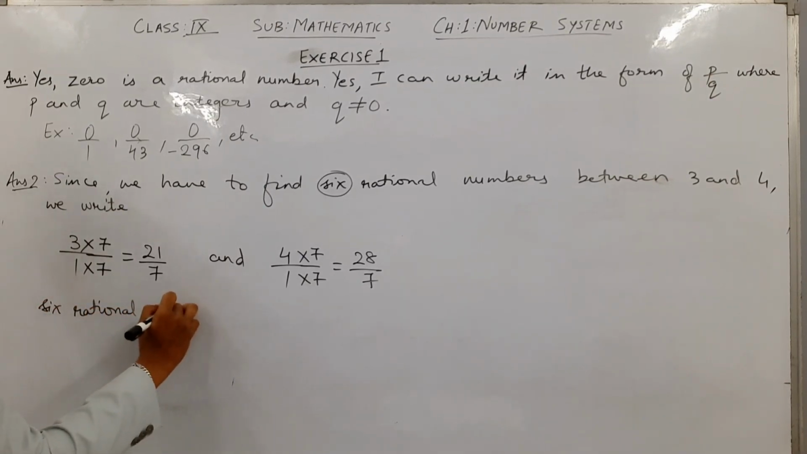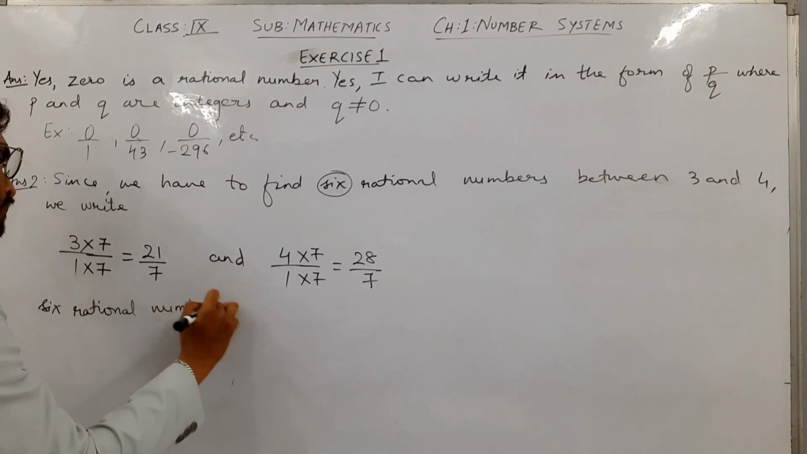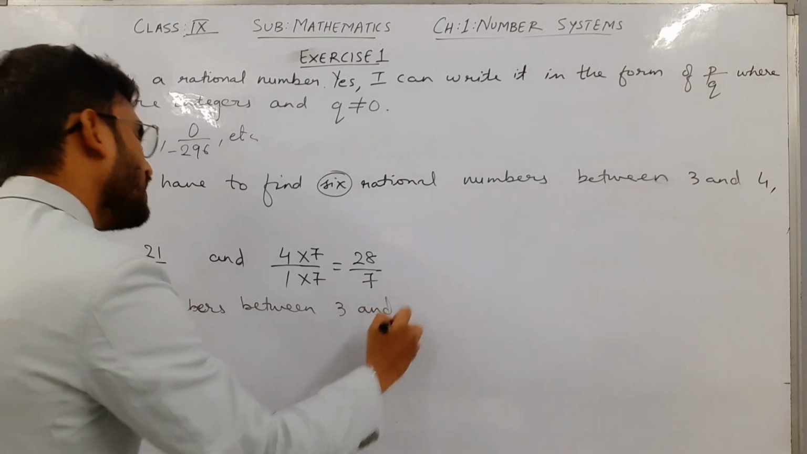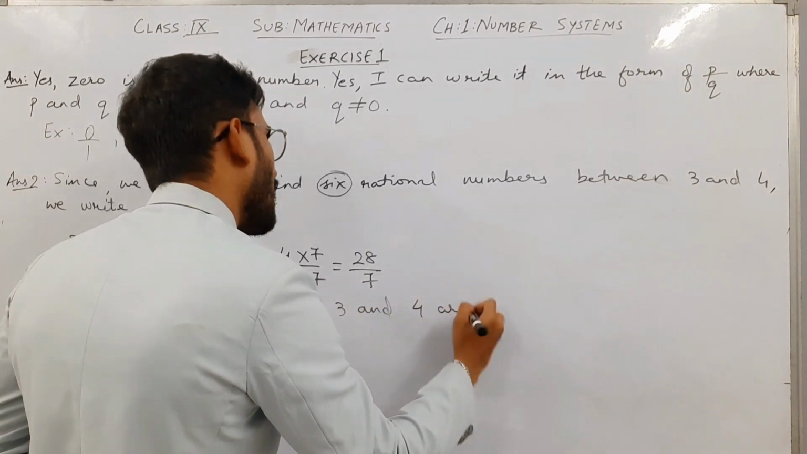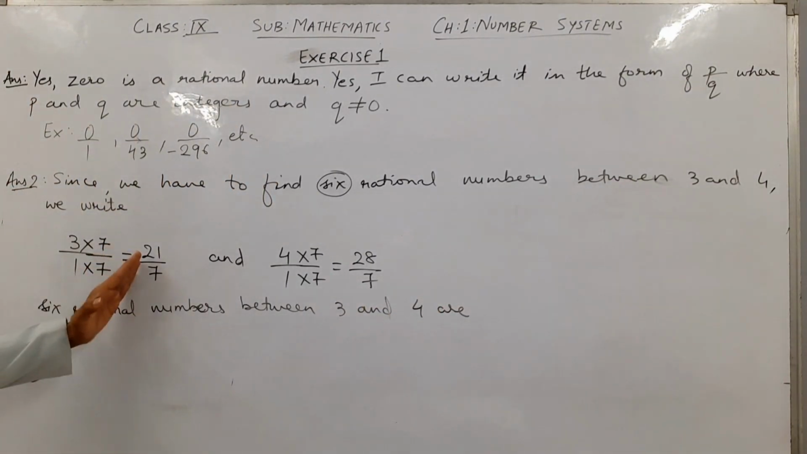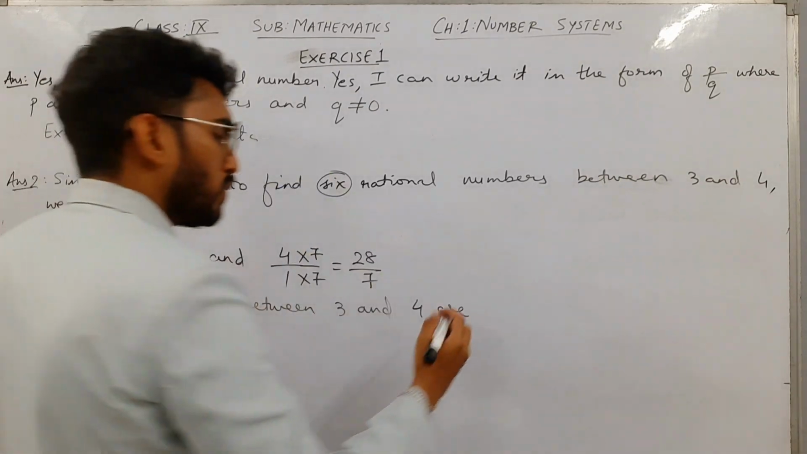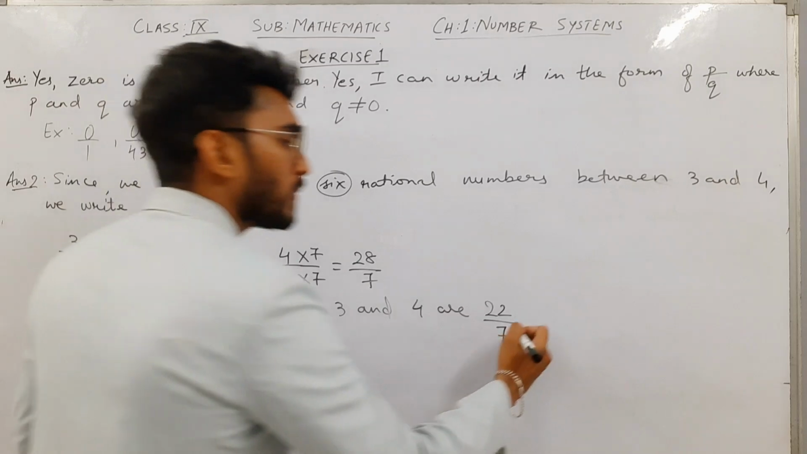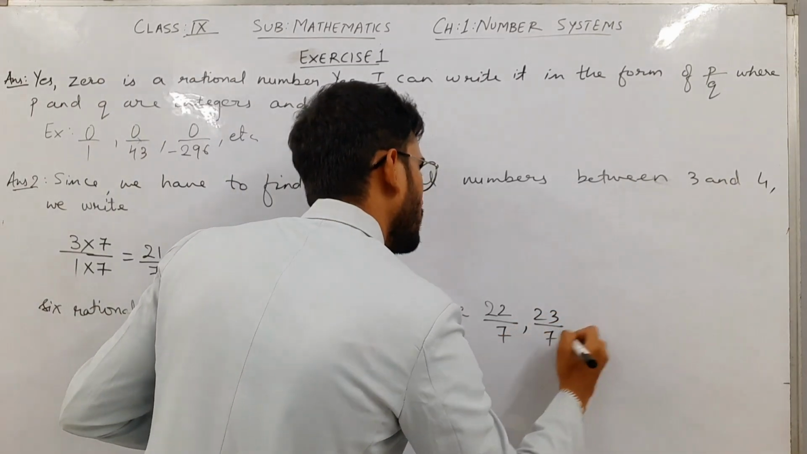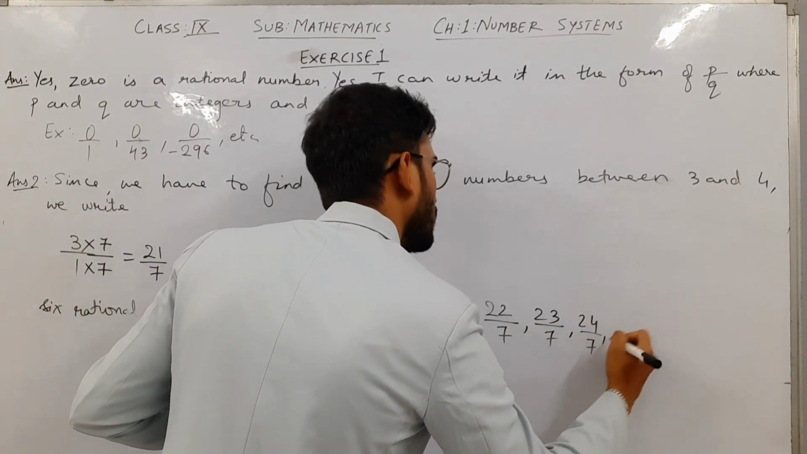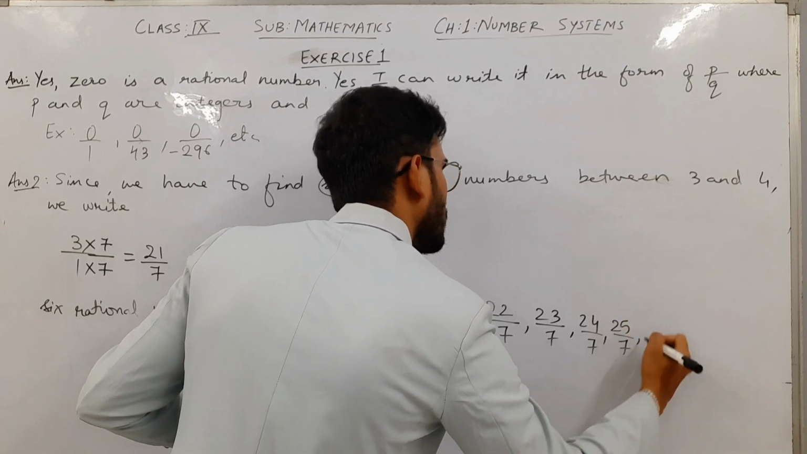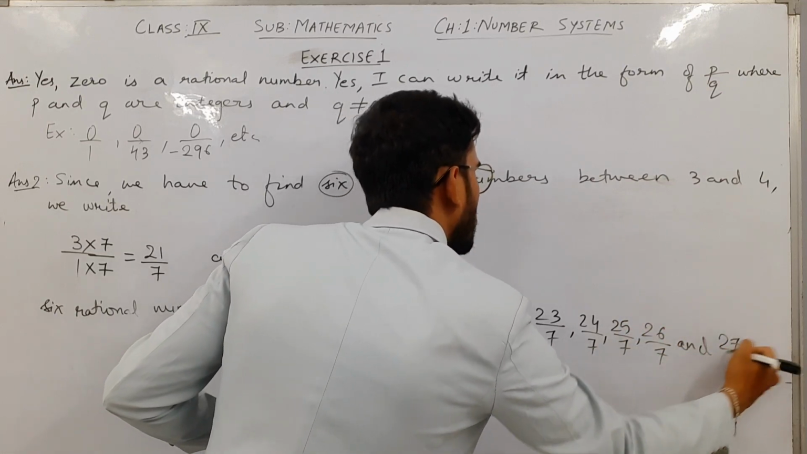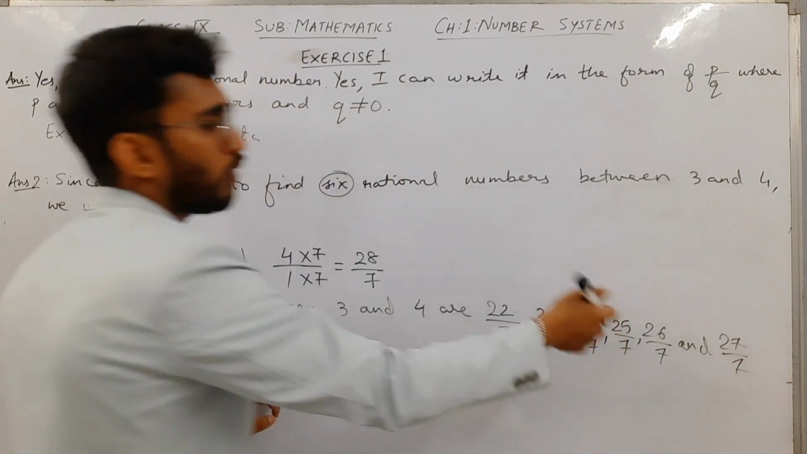Then I will write the 6 rational numbers between 3 and 4 are: 21, so we'll go from 22. We'll start from 22 by 7, 23 by 7, 24 by 7, 25 by 7, 26 by 7, and the last is 27 by 7. 1, 2, 3, 4, 5, 6.